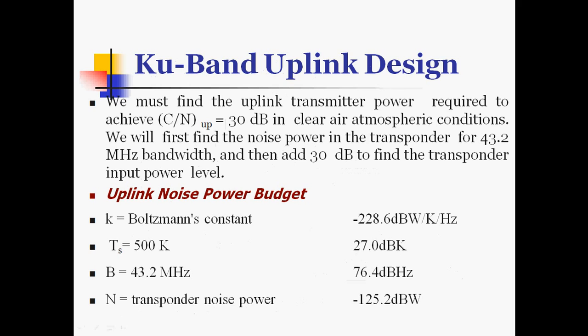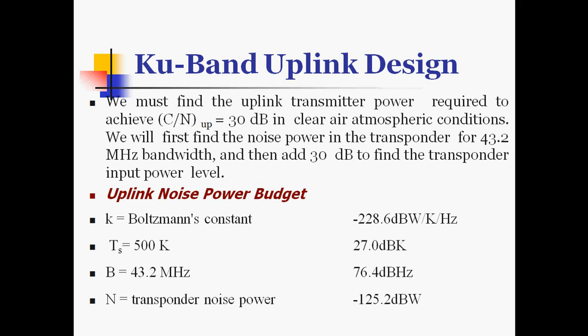We must find the uplink transmitter power required to achieve a carrier to noise ratio for uplink equal to 30 dB in clear air atmospheric conditions. We will first find the noise in the transponder for 43.2 MHz bandwidth and then add 30 dB to find the transponder input power level. For the uplink noise power budget, k is the Boltzmann constant, which is minus 228.6 dBW per Kelvin per Hertz.